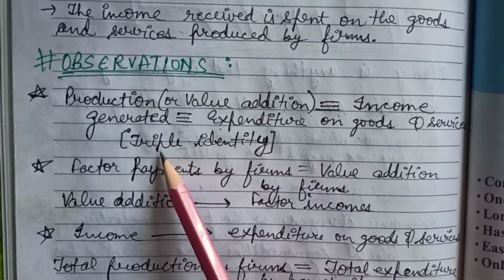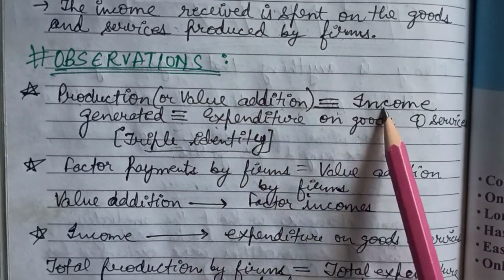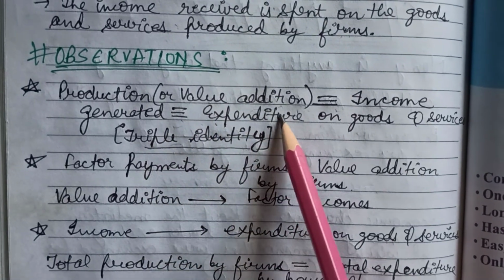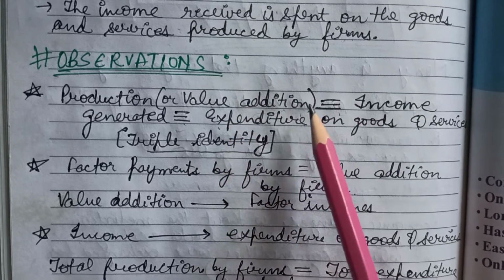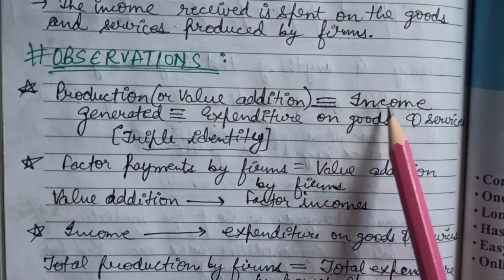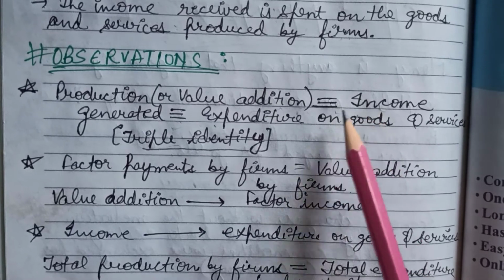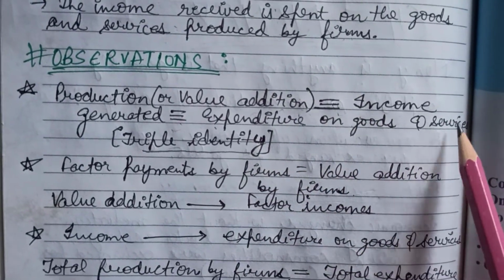So this is also known as triple identity, because these 3 phases are equal to each other. The amount of income generated is further distributed among the factors of production, and then the same income which was generated will be spent by the household sector on the goods and services.